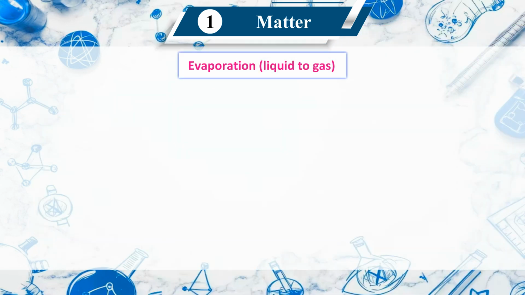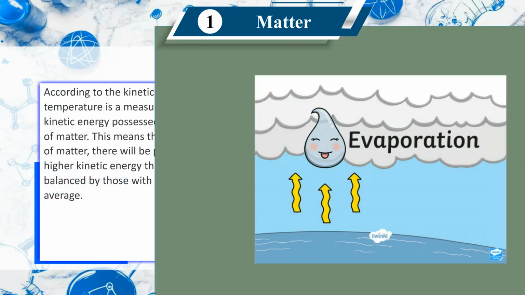Evaporation, liquid to gas. According to the kinetic theory, the temperature is a measure of the average kinetic energy possessed by the particles of matter. This means that in any sample of matter, there will be particles with higher kinetic energy than average, balanced by those with lower energy than average.